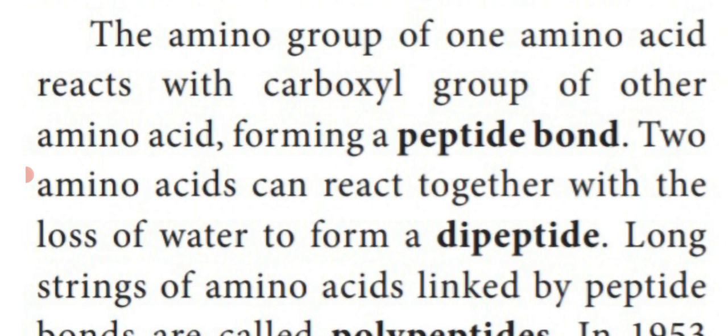Amino acids can react together with the loss of water to form a dipeptide bond. That means two amino acids are joined together, and at that time they liberate one molecule of water. That condition is known as a dipeptide bond.